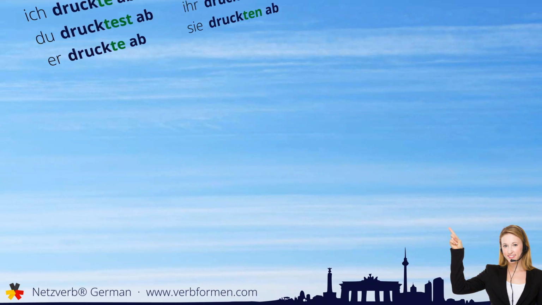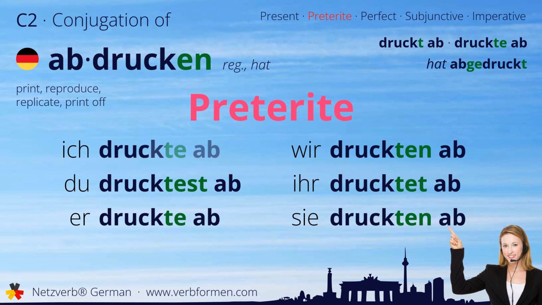Next up is the preterite. Ich druckte ab. Du drucktest ab. Er druckte ab. Wir druckten ab. Ihr drucktet ab. Sie druckten ab.